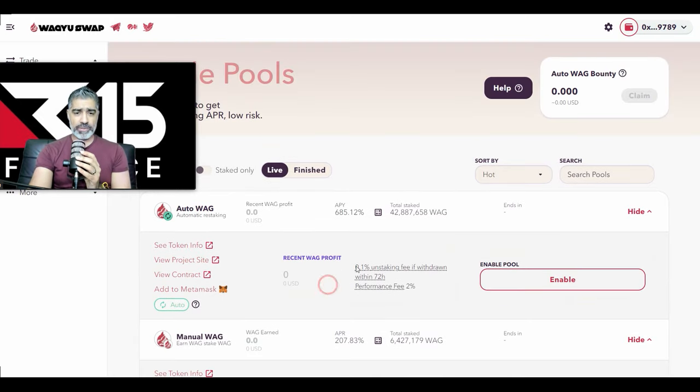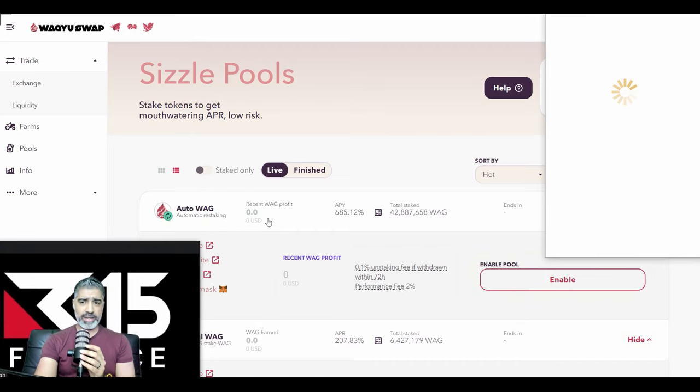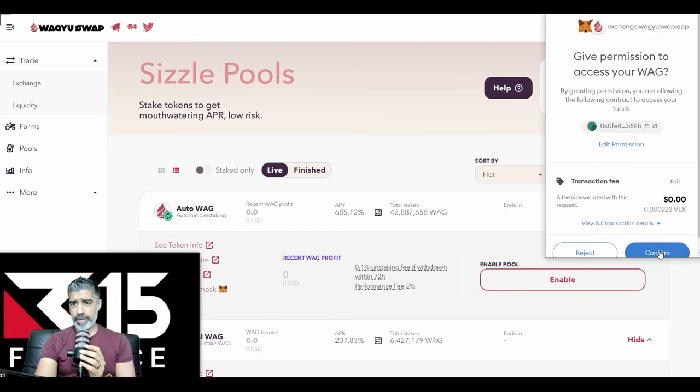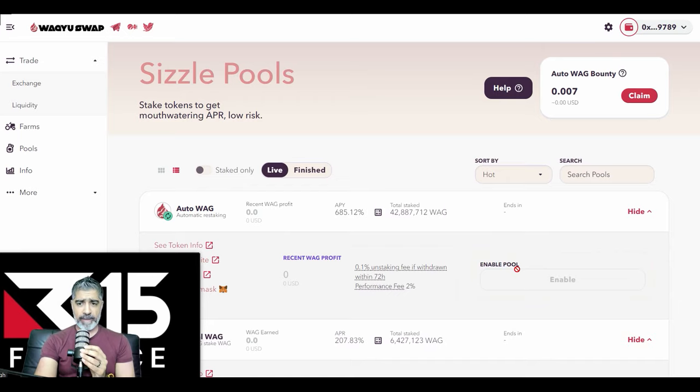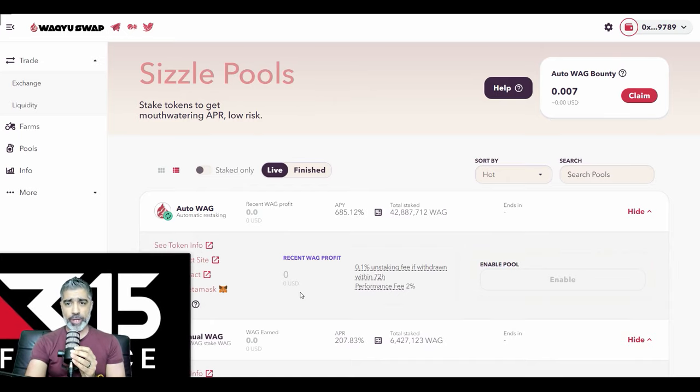So we're going to focus on this one here. First, we need to enable. So let's just enable. Yep, we're going to enable it. That's fine. Great, happy with that. And then this will open up. And then it will say how many of your Wagyu with the wallet that we've got connected do you want to deposit into the staking account.